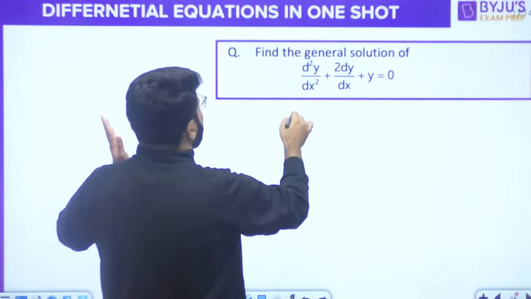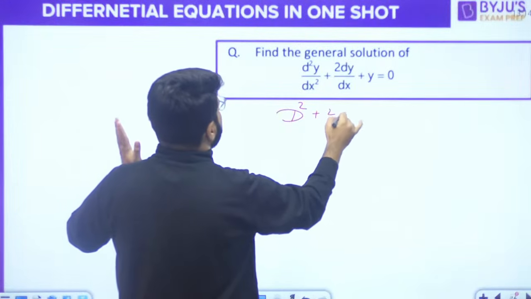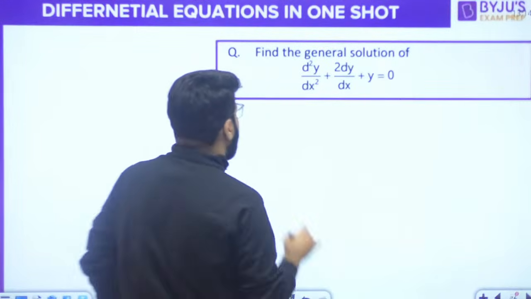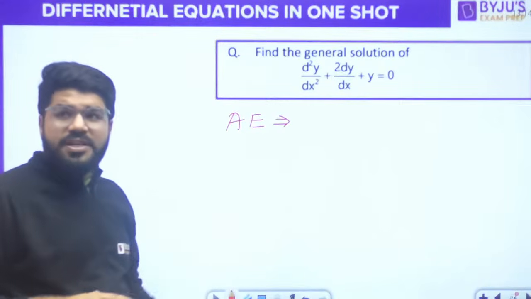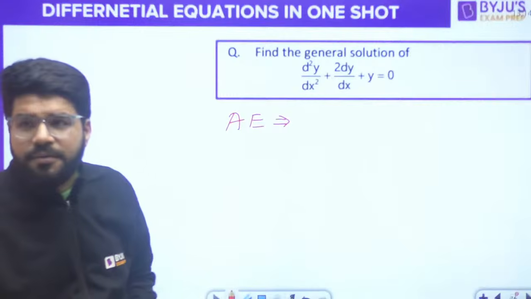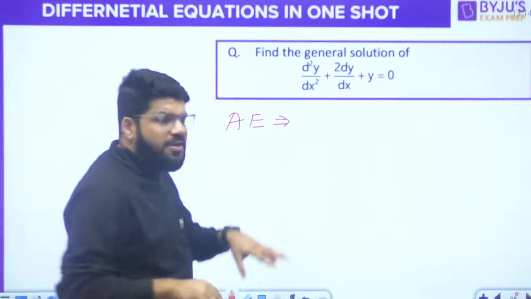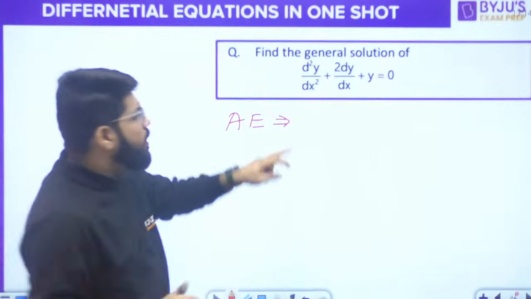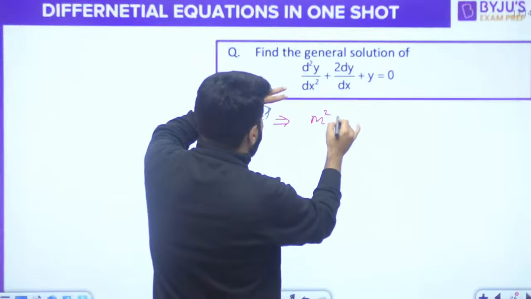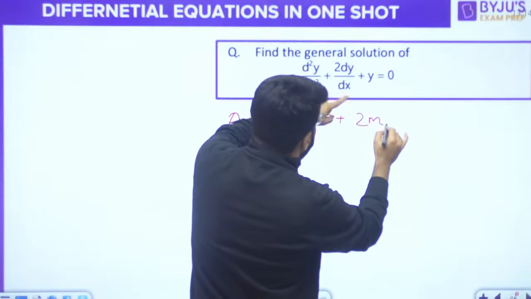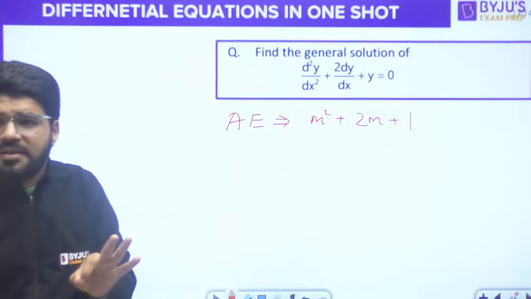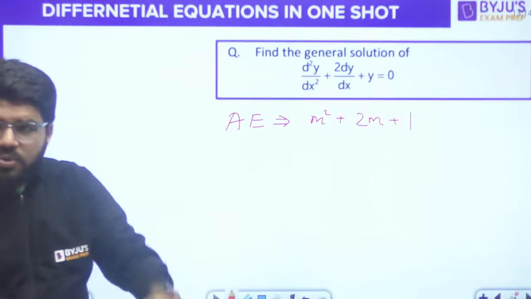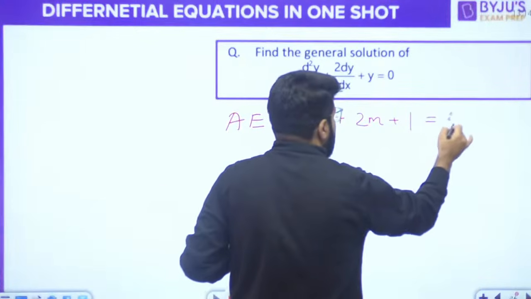Don't do the formality of writing D² plus 2D plus something. I will directly write down the auxiliary equation. Of course, there will be D² and so on, but for the auxiliary equation, you convert D to m. So the second derivative will be m² plus twice the first derivative, m, plus constant 1. No need to write down D² and those terms; directly write down the auxiliary equation.